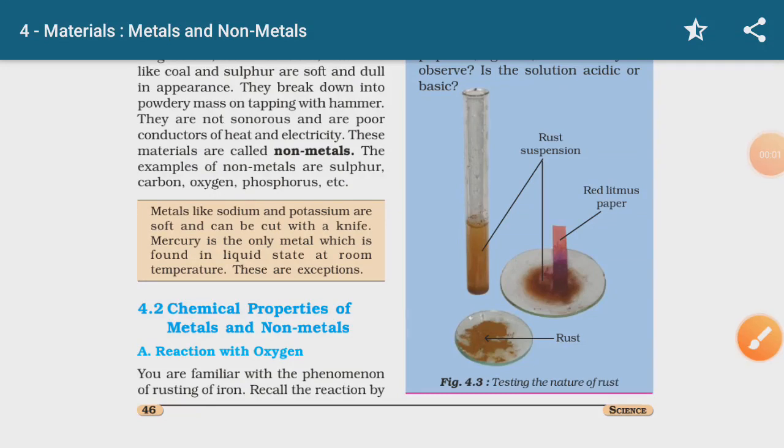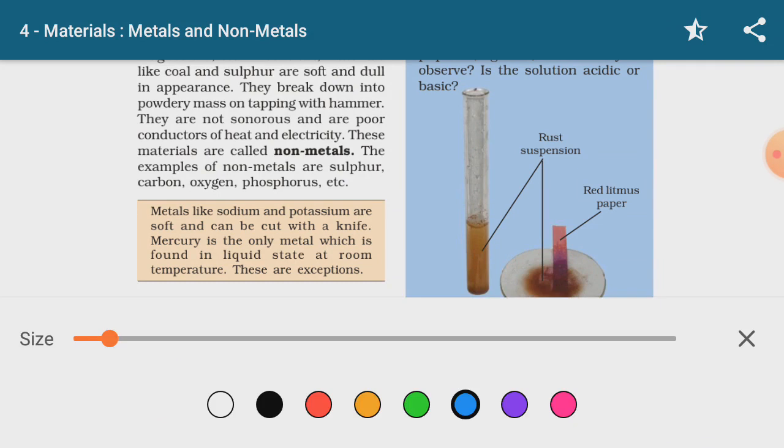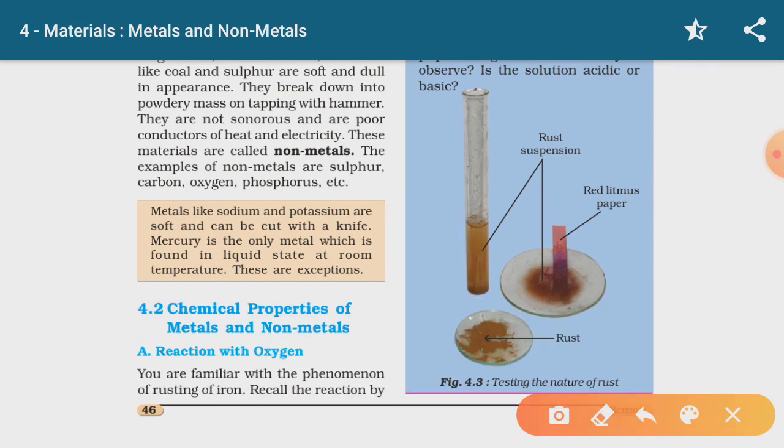Hello students, we are discussing the chemical properties of metals and non-metals. Under this first topic is the reaction of metals with oxygen. Under this topic we did one simple activity where we took the rust, that is hydrated iron oxide. Rust is hydrated iron oxide.